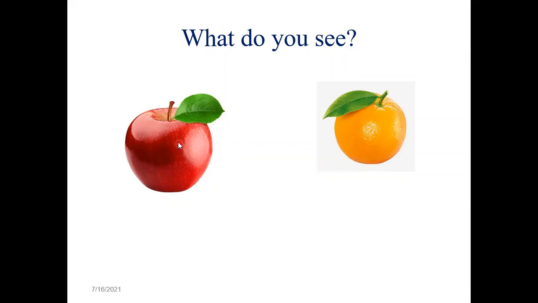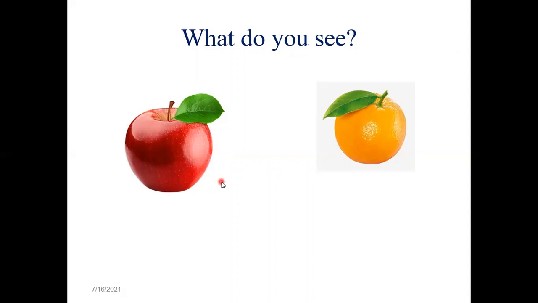So then why are you seeing this as red? Right now it's a presentation, but suppose I show you a red color apple, why do you see it as red? Or why do you see it as orange? Yes, Joshua? Red light is reflected. All of you agree? Bhavesh? Yes, ma'am. Some names I'm randomly taking. Nishant? Yes, ma'am. Why do you see this as orange color? Ma'am, because it reflects the color.